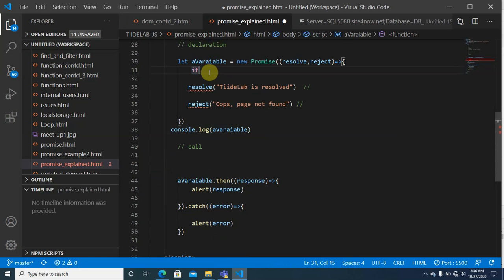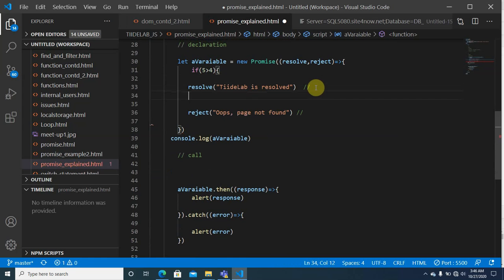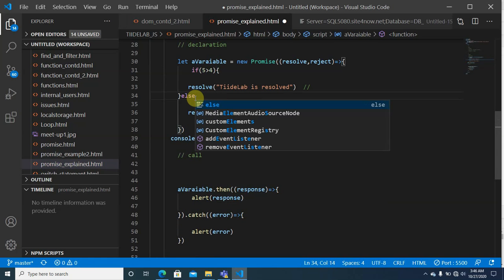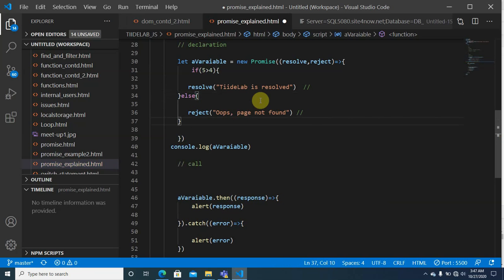So let me say if 5 is greater than 4, which is obvious, resolve, else reject. It's just a simple illustration: you set a condition, and if that condition is met, you are resolving, and if the condition is not met, then you are rejecting. Just a simple example, nothing that makes sense.